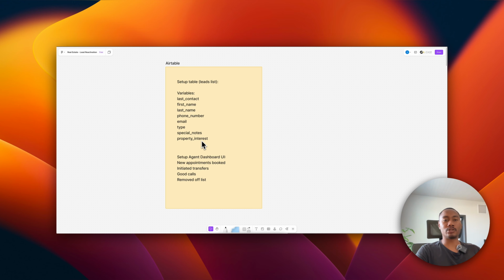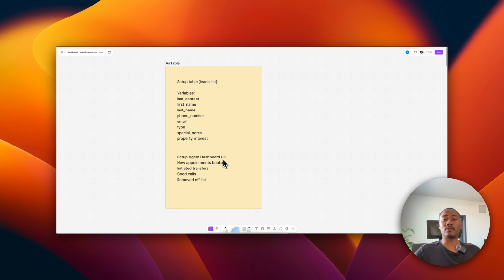Along with setting up the leads list, we'll also need to set up the agent's dashboard UI. This is going to be for the user experience of either the real estate team or the real estate agent that is using this type of solution, right? There's going to be a lot of things that you can do to improve on top of this, but for the sake of this video, this is a good starting point. We want the users that are going to be using this type of system to have a good user experience.